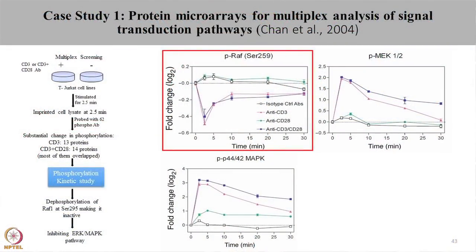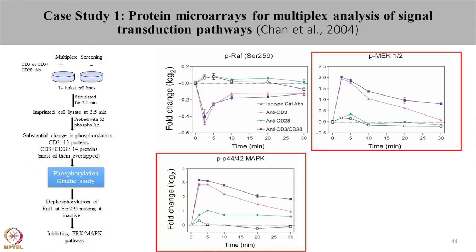Further, to study the phosphorylation kinetics of RAF protein and its downstream signaling pathway, the cells were stimulated using different combinations of antibodies. At 2.5 minutes, steep dephosphorylation of RAF protein was seen in cell lines treated with CD3 antibody and CD3 antibody in combination with CD28 antibodies. There was no change seen in the phosphorylation level of RAF protein when the cells were treated with CD28 antibody.